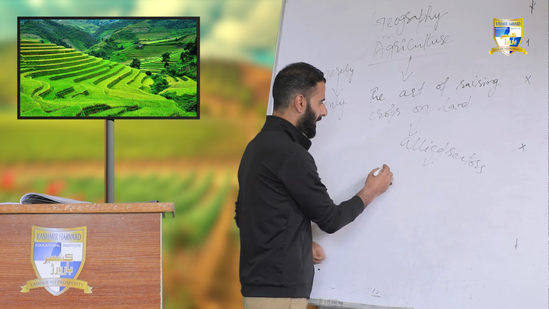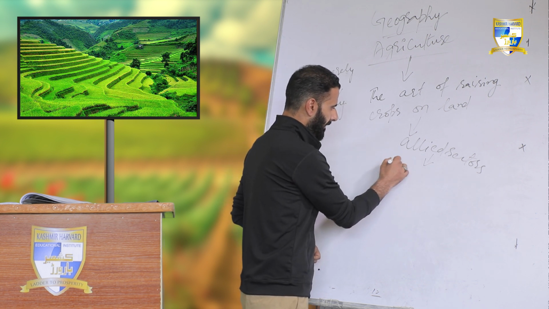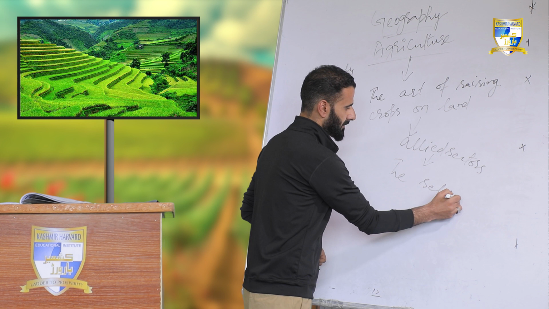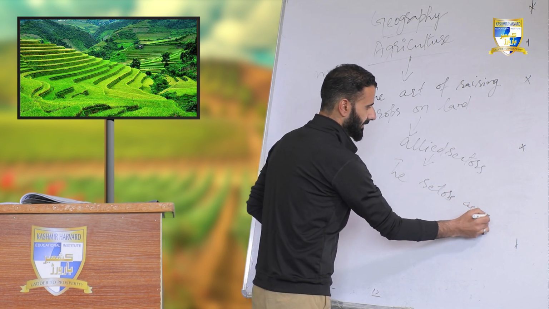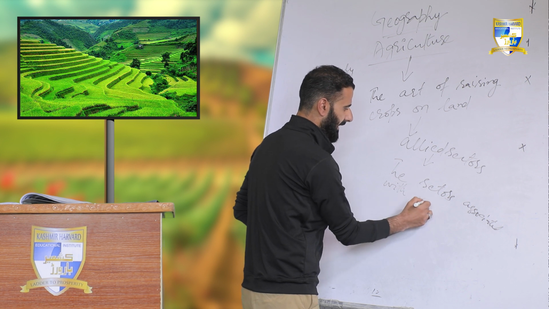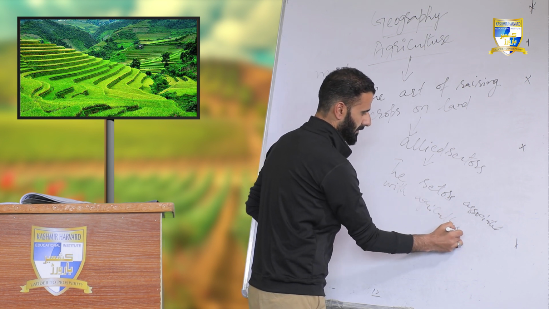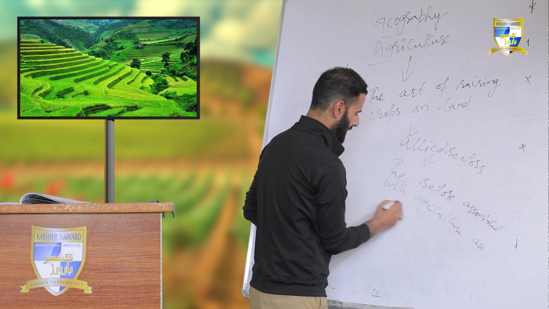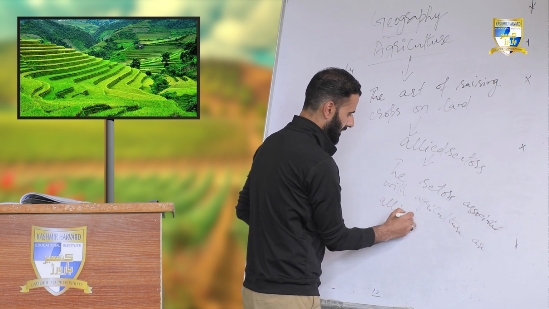So I can say the sectors associated with agriculture are elite sectors.